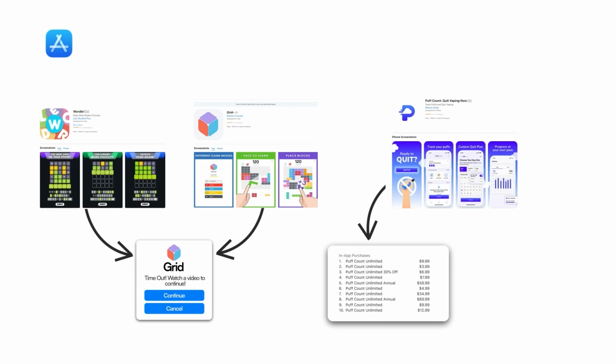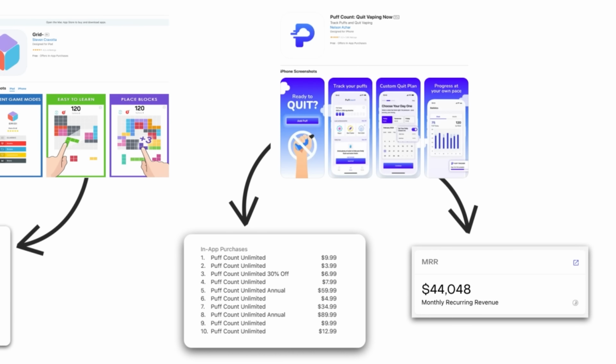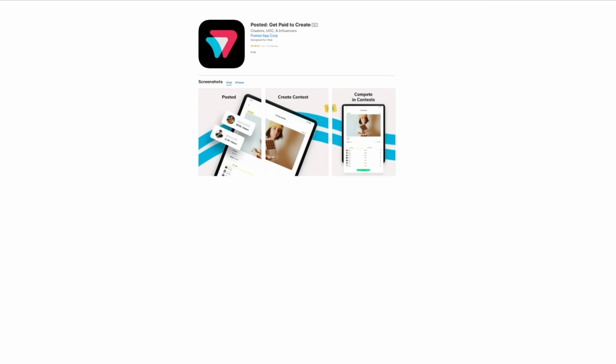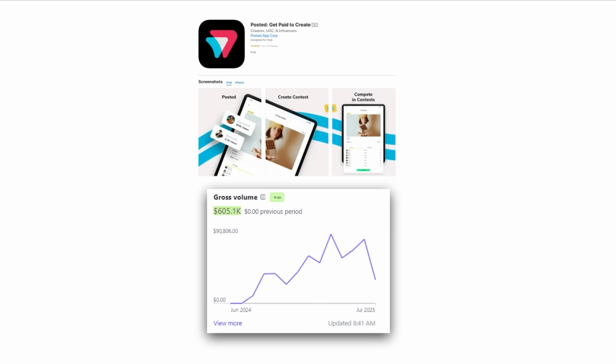I've built multiple mobile apps, including some games that were monetized strictly through in-app ads, also a quit vaping app that was monetized through subscriptions, which hit $44,000 per month in monthly recurring revenue before I sold it to a larger mobile app studio. And now I'm currently building Posted, which has just crossed $600,000 in total revenue.